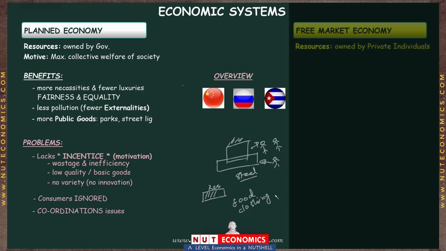Because in a larger planned economy, the government will have to make a lot of economic decisions and it will have to ensure that a lot of different parts work in harmony with each other. So this coordination will become even more complicated. And that is exactly why in most of the planned economies, what you saw was that there were always imbalances. That is, the government would overproduce and create a surplus of some goods, and it would underproduce and create a shortage of some other goods.